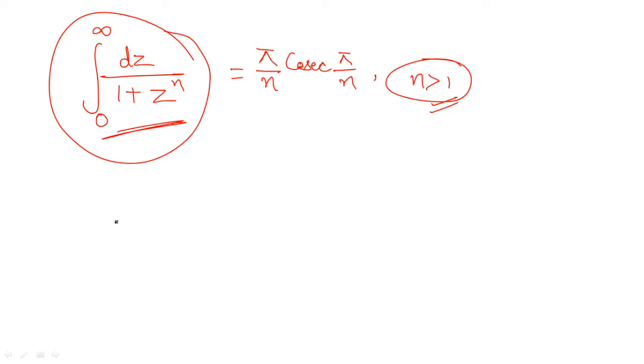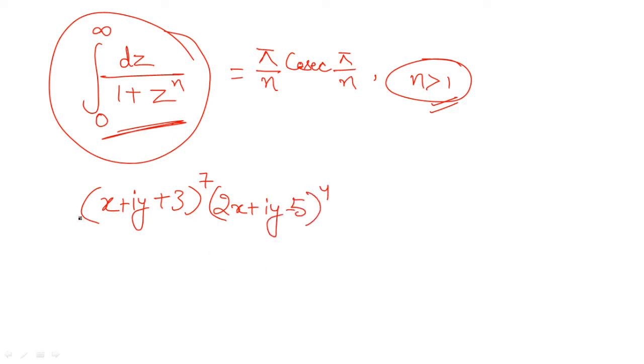For example, if you are given a complex function expression like x plus iota y plus 3 to the power 7, and then you have 2x plus iota y minus 5 to the power 4. So this is the expression given to you.